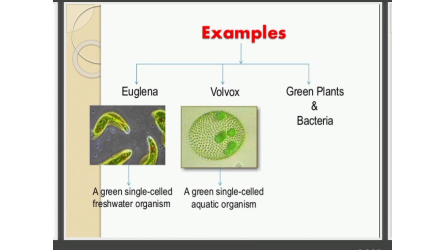These are generally formed by the growth of organisms called algae. So, Volvox is a green single-celled aquatic organism which shows autotrophic mode of nutrition, and the other examples are all the green plants around us. They are also known as producers, and there are some bacteria also which show the autotrophic mode of nutrition.